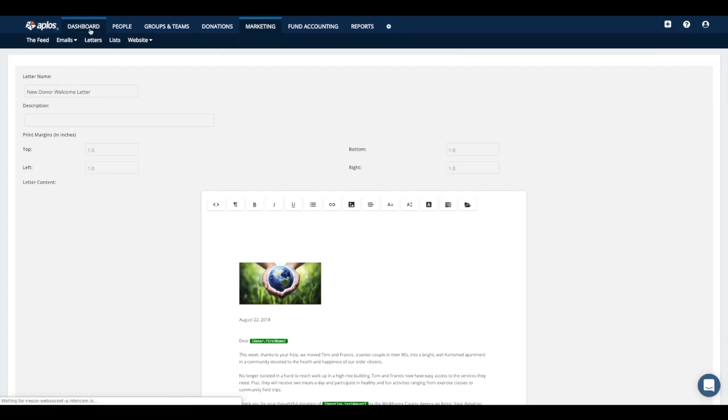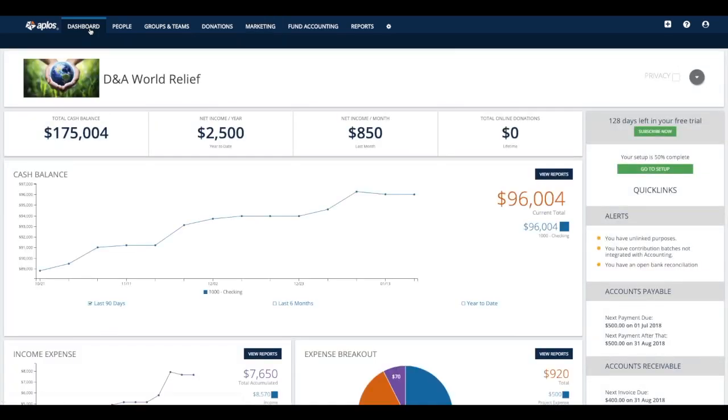All right, well, perfect. I think we did it. We made it, and we did it in a little bit over an hour, but we made it. So that is essentially everything that you can do within the Aplos software. So like I said, there's a lot of functionality here.